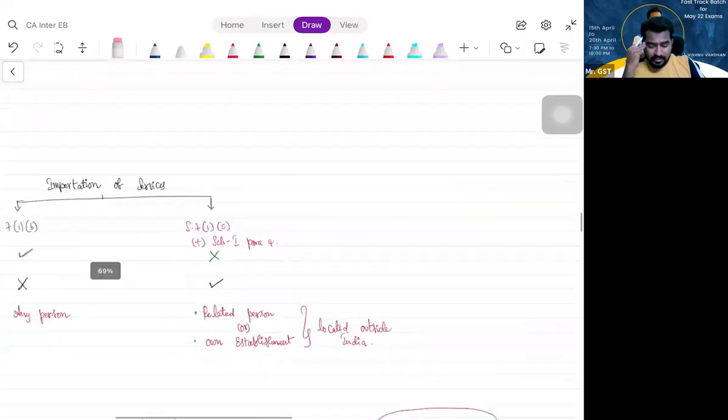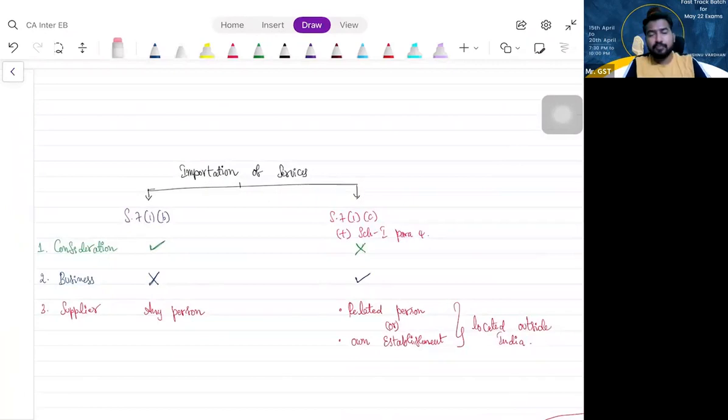Please understand. First thing, if there is import of service, you should see whether there is consideration or no consideration. If there is consideration, blindly you can say it is supply. If there is no consideration, you should see the conditions. Is it for business? Is it from a related person or own establishment? Yes, then it is a supply.